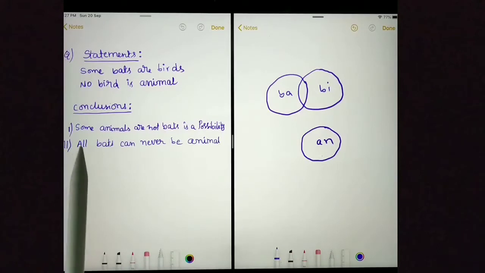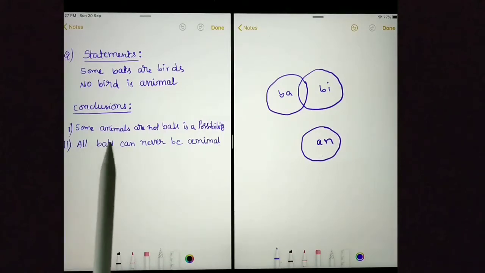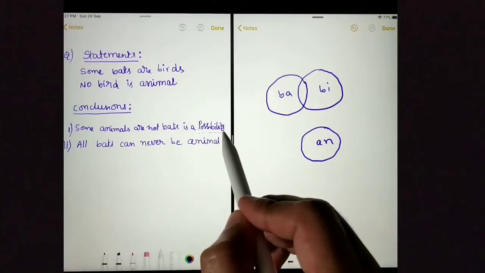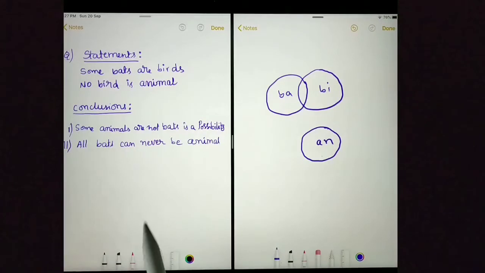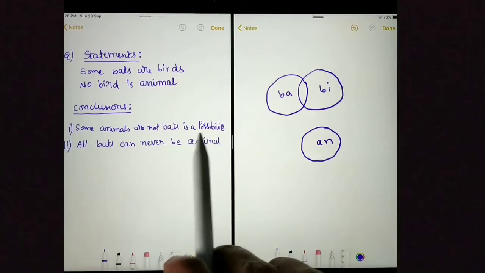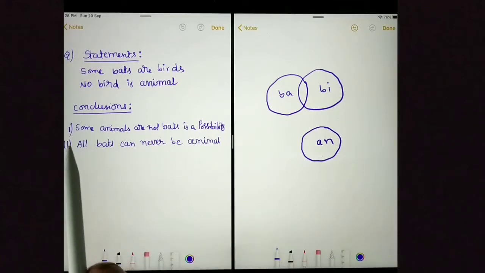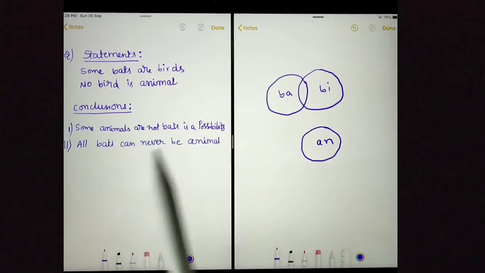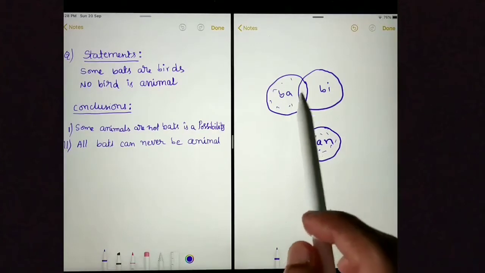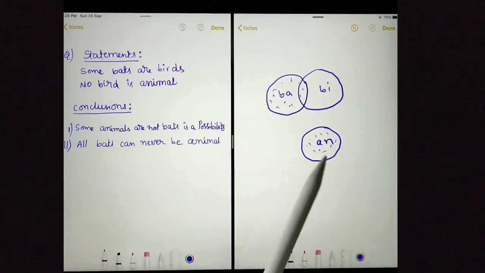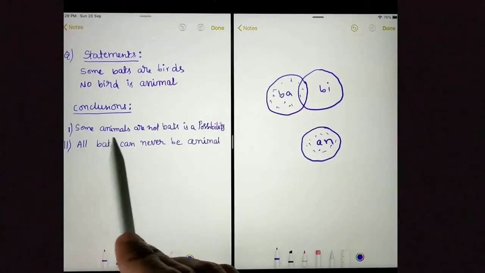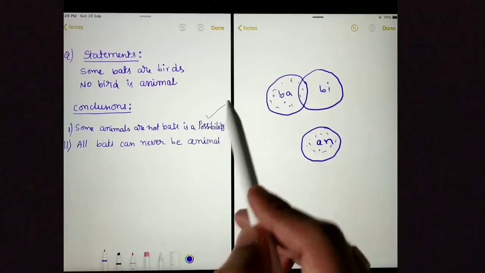Let's move on to conclusions. First conclusion is some animals are not bats is a possibility. Here we can see the word possibility. It means it is a possibility conclusion. Whenever we see a possibility conclusion, we should try to prove that conclusion. Now we need to prove some animals are not bats. Here you can see these are all animals and these are all bats. We can see there are animals which are not bats. So saying some animals are not bats is a possibility is correct.